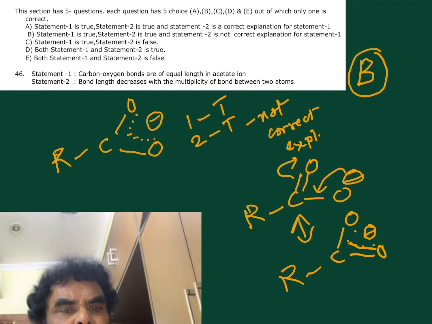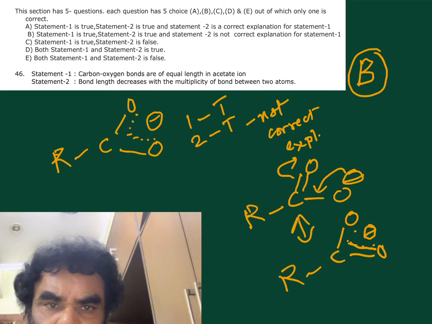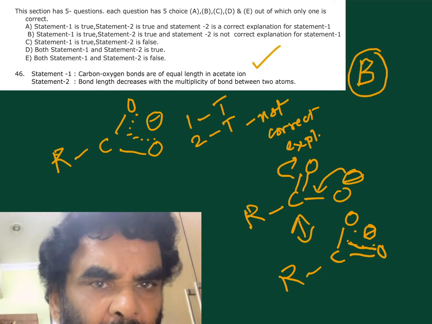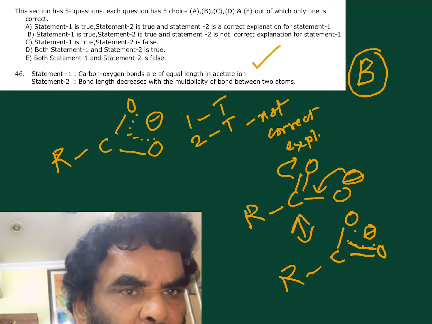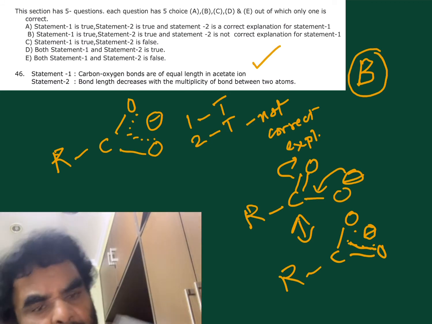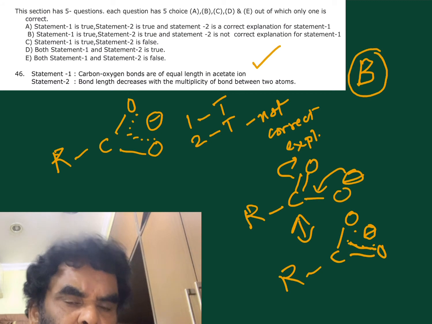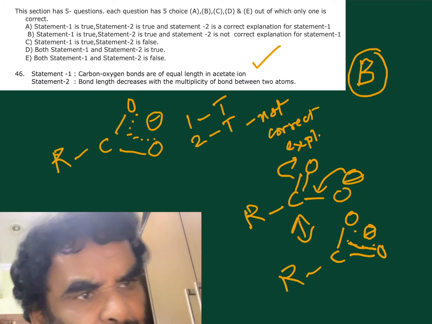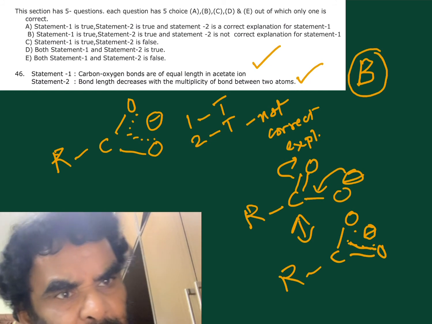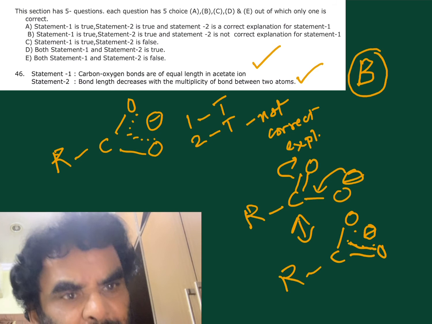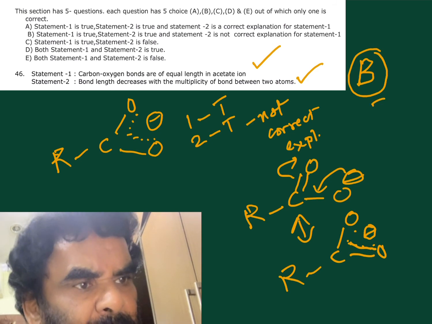Carboxylate anion. So equal length, correct. Bond length decreases with the multiplicity of bond between the two atoms. As the number of bonds increases, bond length decreases. This is also correct. But here it is not taking the resonance. It's not the correct explanation. Therefore, B is correct.